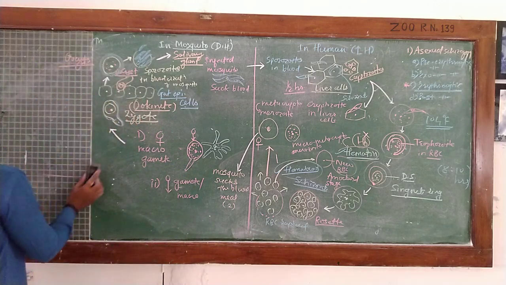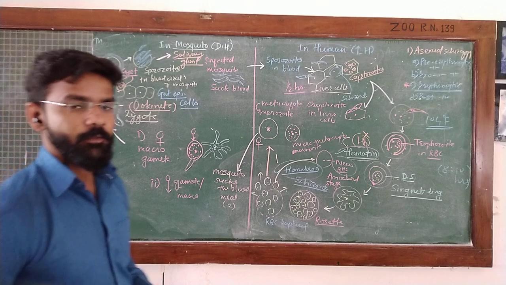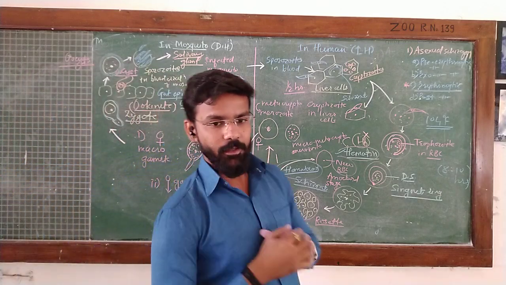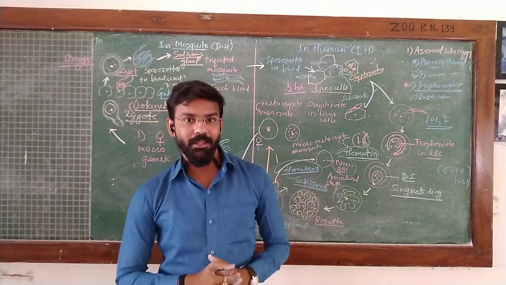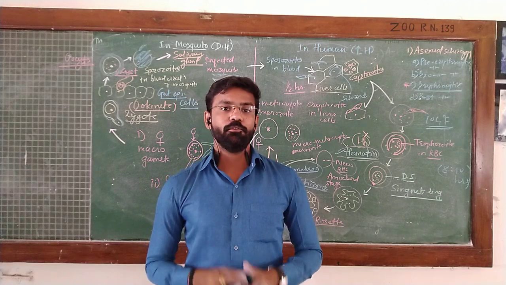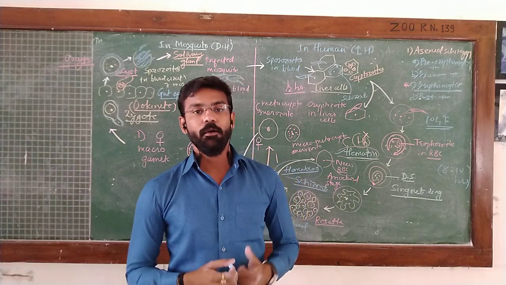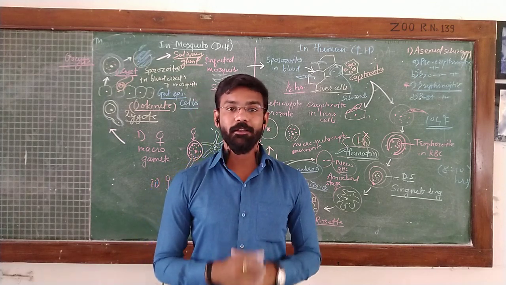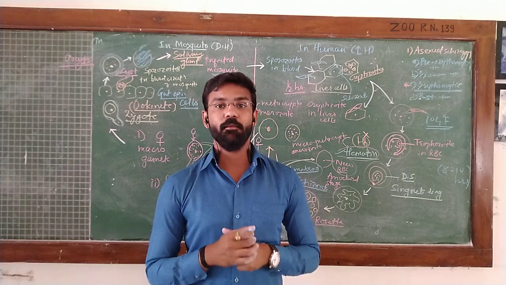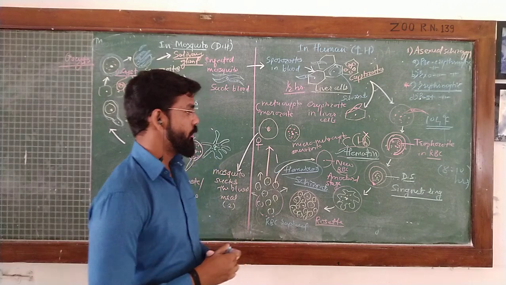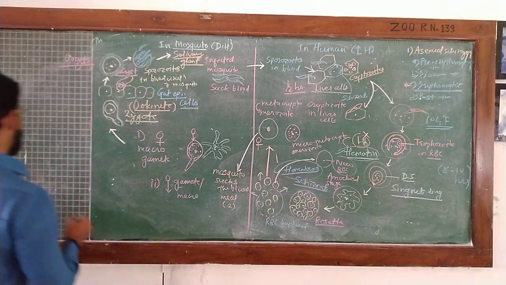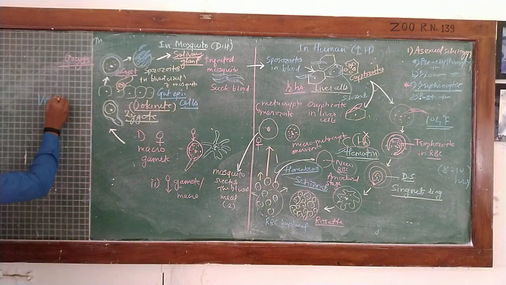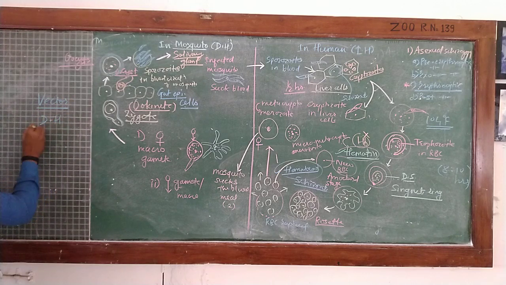Now, how to stop the infection of Plasmodium vivax? For the control of malaria, we have to stop the growth and development of this Plasmodium vivax by stopping its vector production. That is, the female Anopheles mosquito has to be destroyed because it plays an important role as vector, or it also serves as the definitive host.